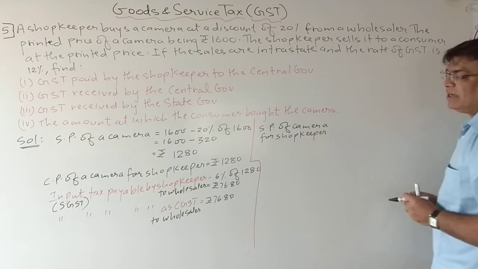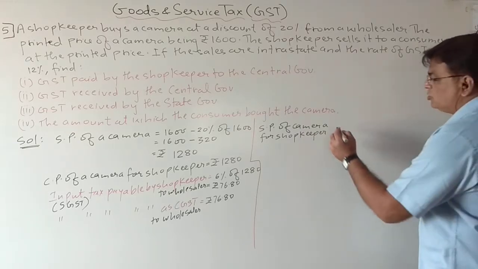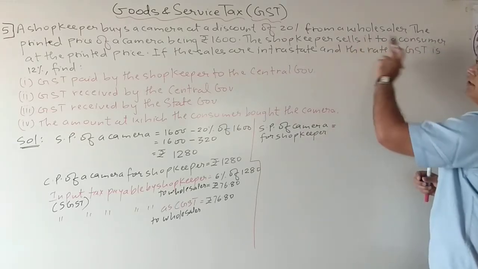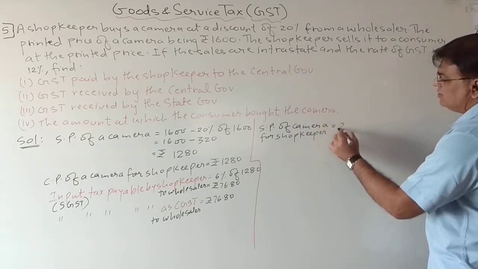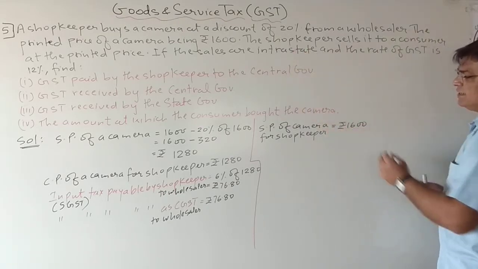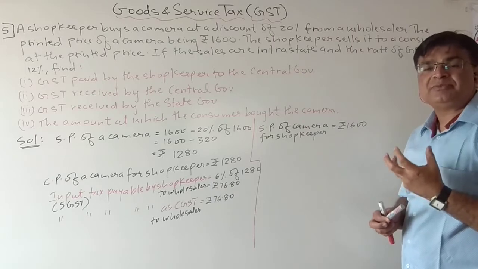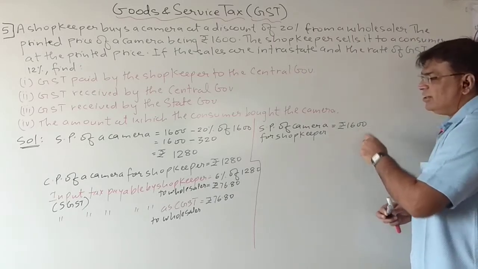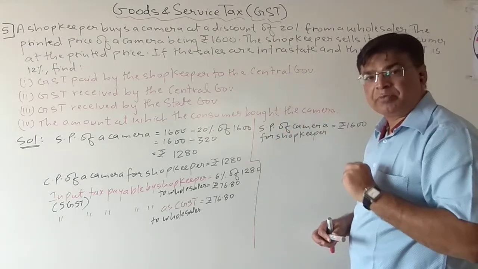Now let us see at which price he is selling a camera to a consumer. So he is selling at the printed price only. So what is the printed price? It is rupees 1600. It means the consumer is purchasing this camera at 1600 rupees from the shopkeeper.